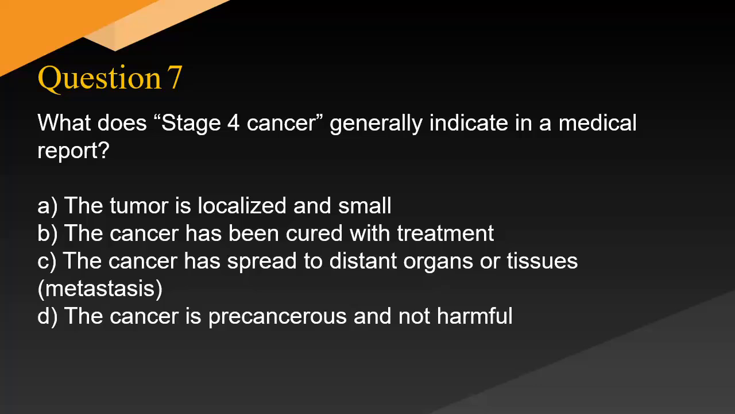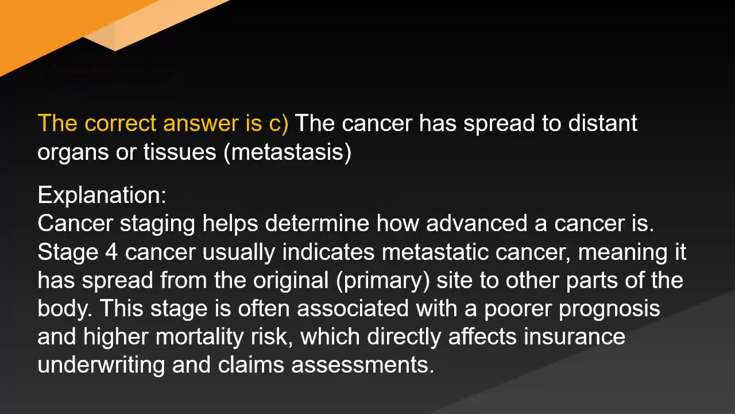What does stage 4 cancer generally indicate in a medical report? A. The tumor is localized and small. B. The cancer has been cured with treatment. C. The cancer has spread to distant organs or tissues, metastases. D. The cancer is precancerous and not harmful. The correct answer is C.